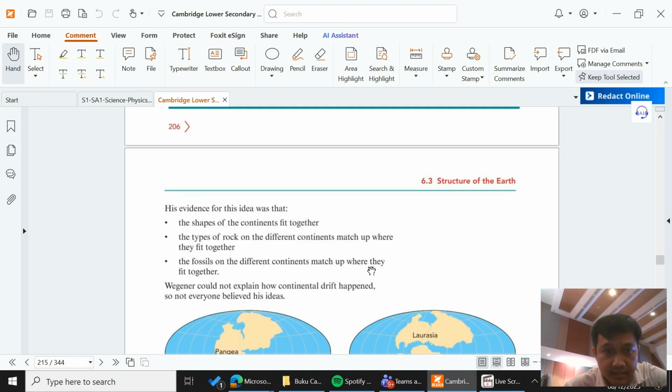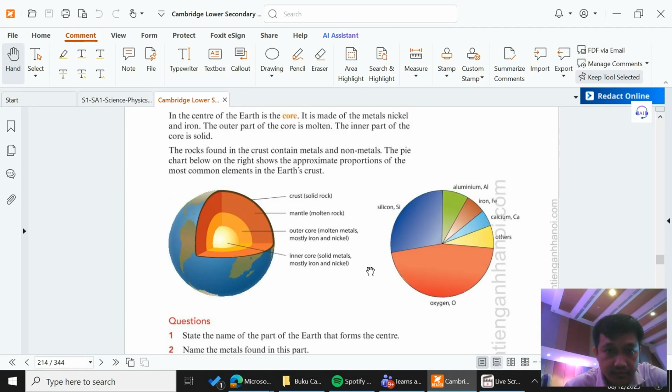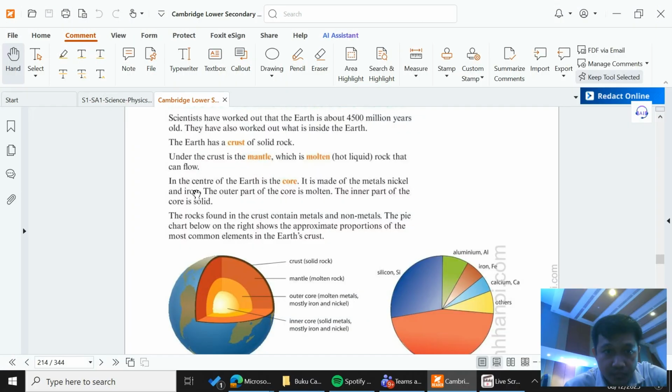So it says that here, in the center, it is made of metal, nickel, and iron. The outer part of the core is molten, while the inner part is solid.